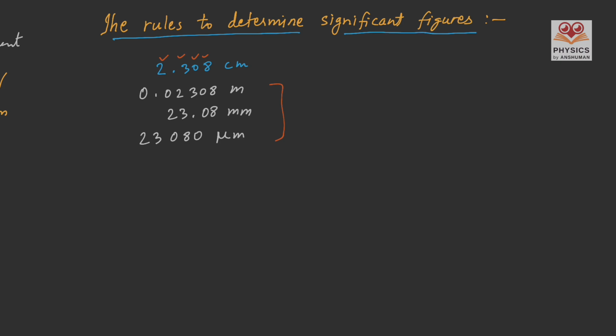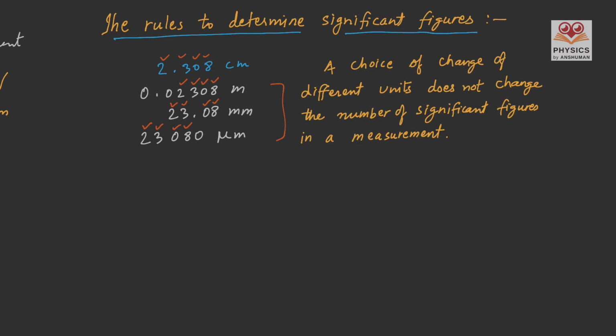For example, in meter, it is these four significant figures. And for millimeter, it is quite obvious what you can see. And for the micrometer result, the four significant figures are again 2, 3, 0, and 8. And we can say that a change of different units does not change the number of significant figures in a measurement.